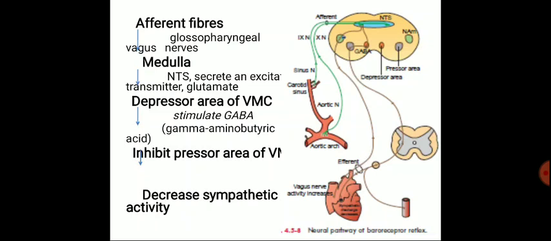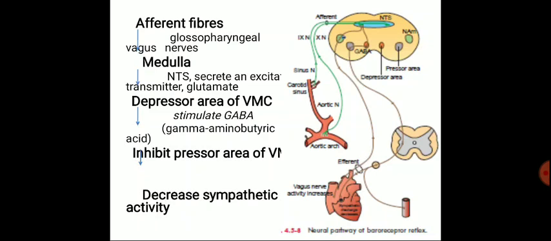GABA is inhibitory in nature. When this inhibitory neurotransmitter is there, it inhibits the excitatory impulses coming from the nucleus tractus solitarius. These inhibitory impulses go to the pressor area of the vasomotor center and inhibit it.